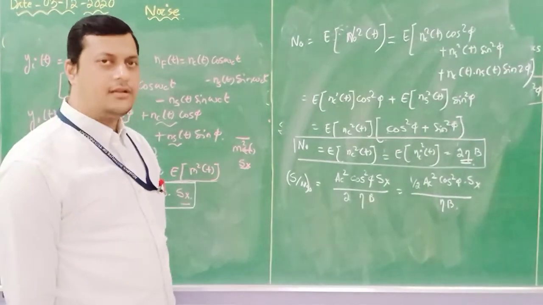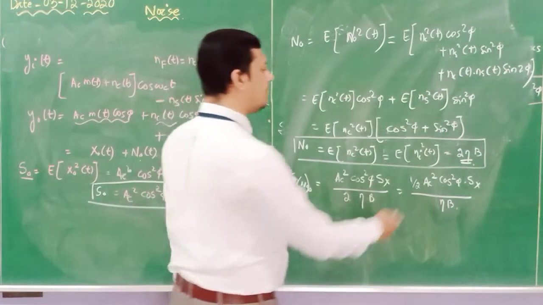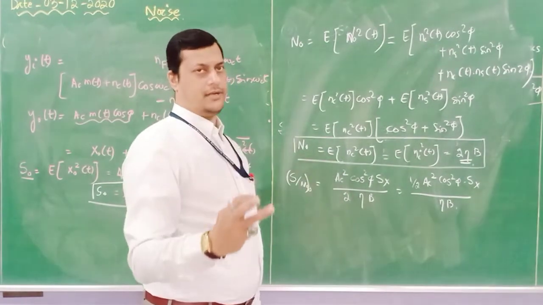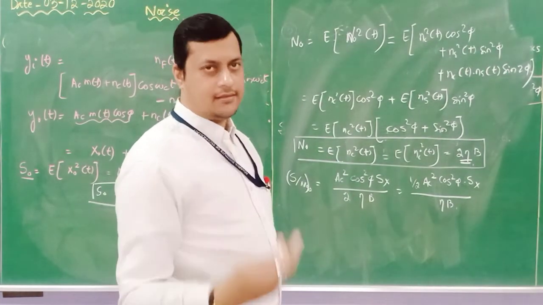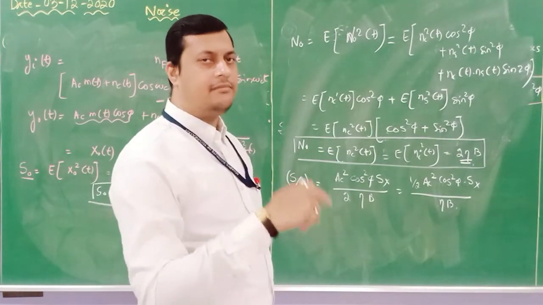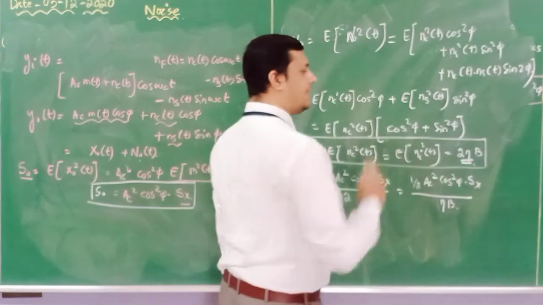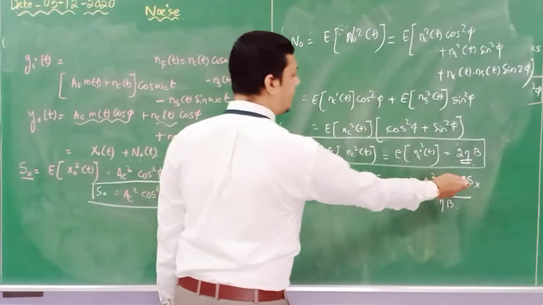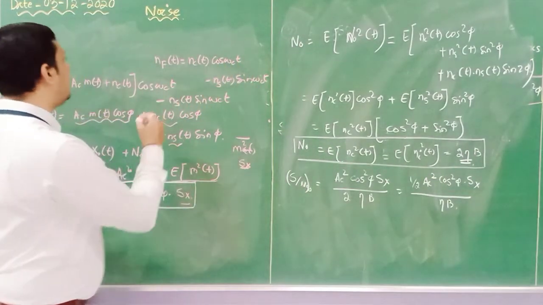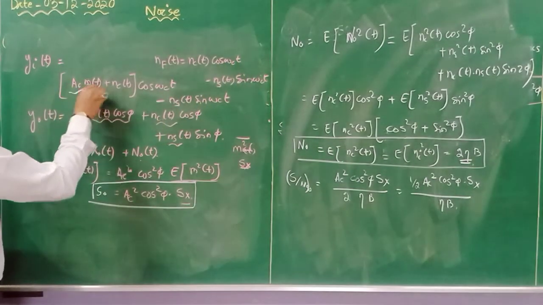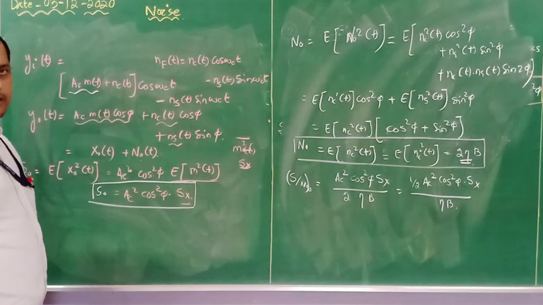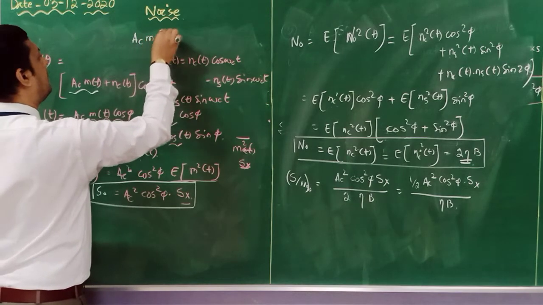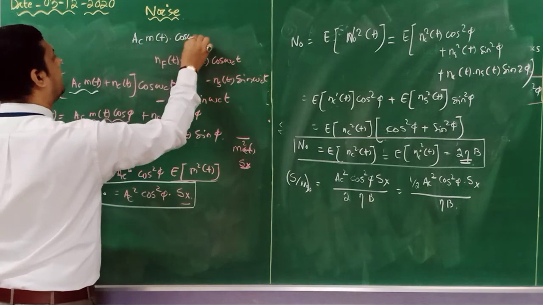Now eta into b is the input noise power. Here I have written 2. Why? Because it consists of two components, nc of t and ns of t. For both it is eta b, so it is twice eta b. Now this is half AC square Sx. Here we have used that our received modulated signal is AC m of t cos omega ct.